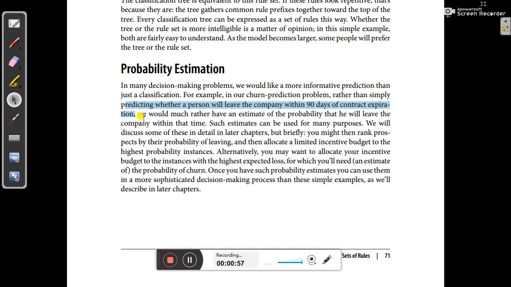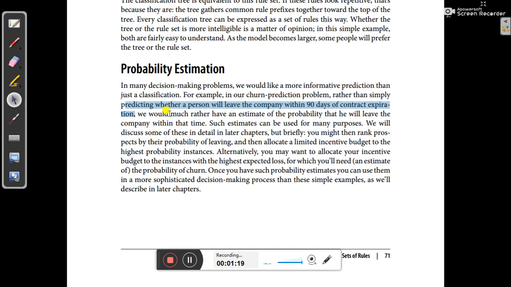Mainly it is about churning. Churn means those people who will go out, and those who will stay will stay in the company. So the prediction is about who will go out and who will stay.